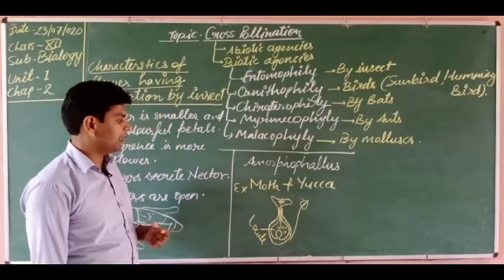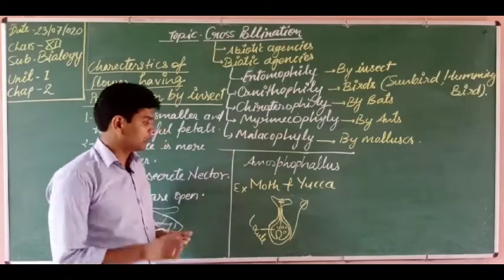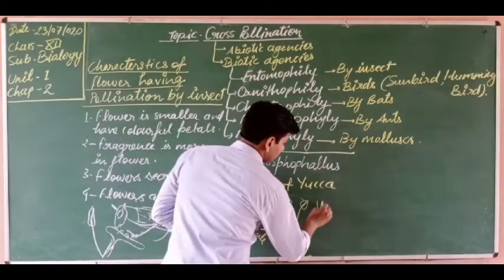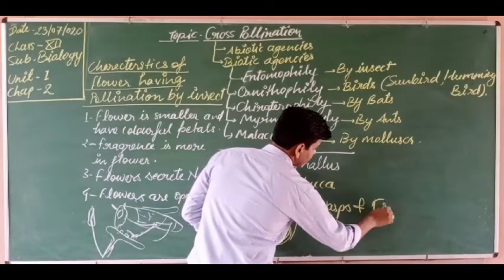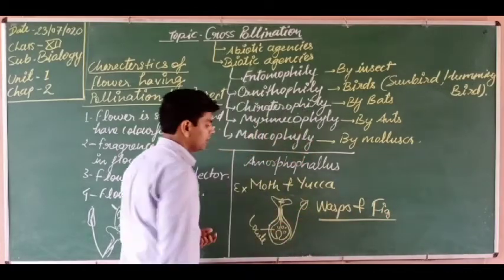Another relationship is between the wasp and fig. What is wasp and fig? Wasp and fig. This is another example.